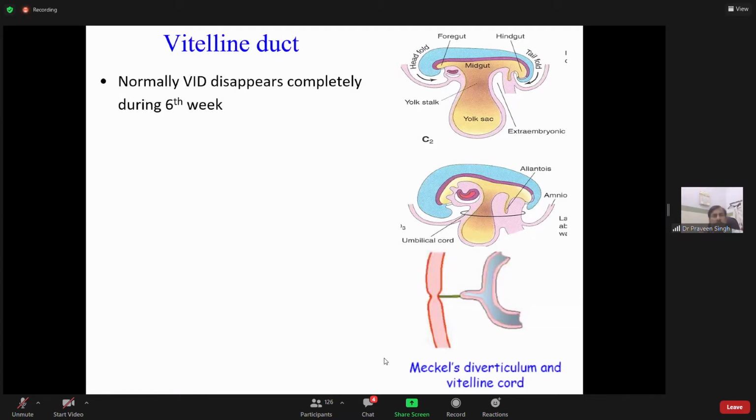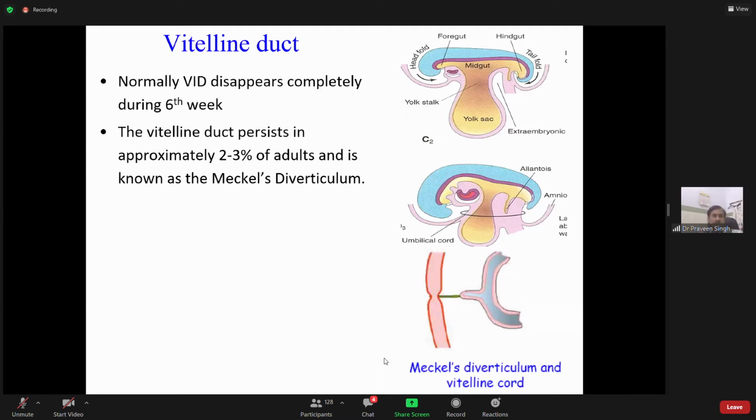Normally, this vitelo-intestinal duct disappears completely during the sixth week. The vitelline duct persists in approximately 2 to 3% of adults and is known as Meckel's diverticulum. You all know Meckel's diverticulum from the knowledge of gross anatomy. So in 2 to 3% of adults, this one persists as Meckel's diverticulum.